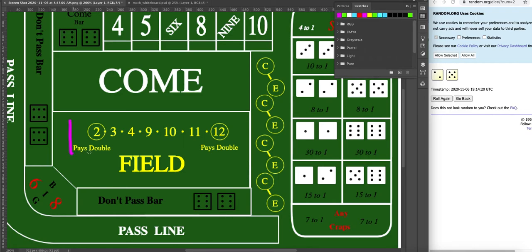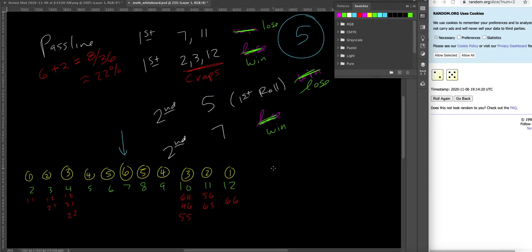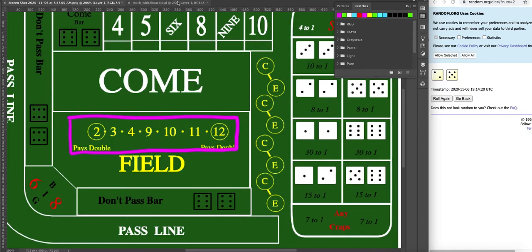So the field is another place that you can bet. And so this is a one-time bet. And so you're saying on the very next roll, you're going to roll a 2, 3, 4, 9, 10, 11, 12. So if they roll any of those numbers, then you will win. So let's look at that. So it's 2, 3, 4, 9, 10, 11, 12.